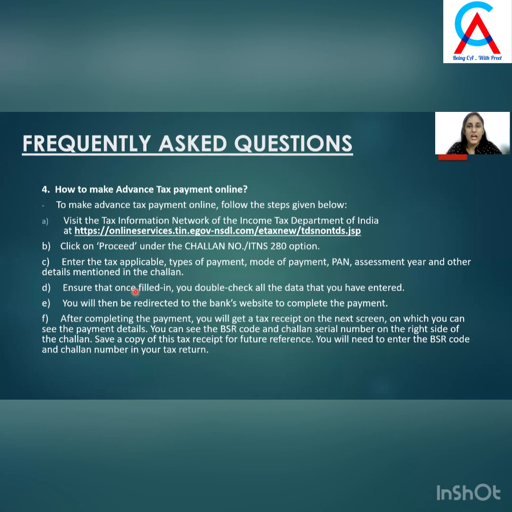Fifth step is, once you enter all the details in the Challan number 280, you will be redirected to the bank's website to complete the payment process. Sixth and the final step is, once the payment is made, you will get a tax receipt on the next screen on which you can see the payment details, the CIN number, the BSR code of your bank, and you can save a copy of the same for your future reference. You will need to enter the BSR code and the Challan serial number while filing your income tax return.